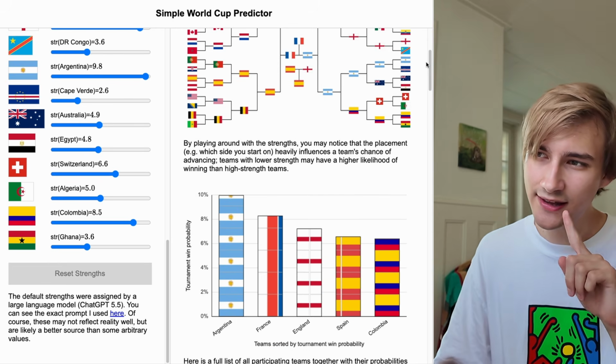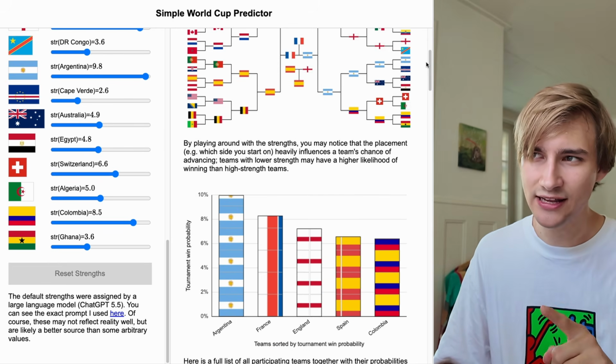And the second thing to notice here is that their win probabilities actually aren't that big. Even though Argentina, France, and England are much better than the other teams, their win probabilities actually aren't that high. In absolute terms, Argentina's win probability is about 10% according to this model. And 10% means that in 9 out of 10 cases, Argentina is not going to win.